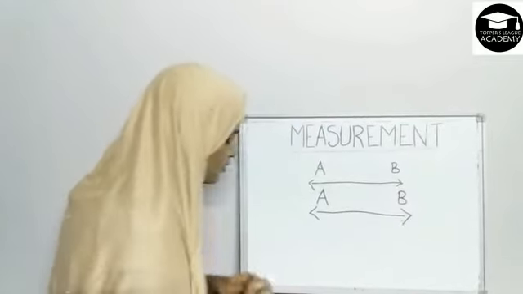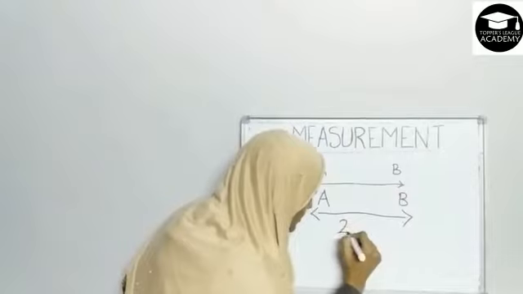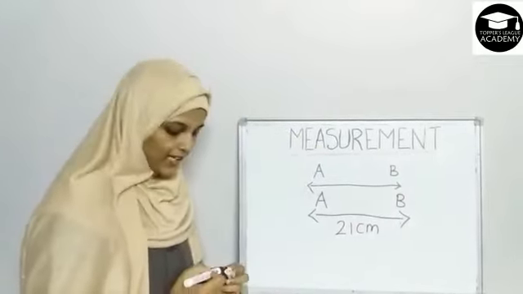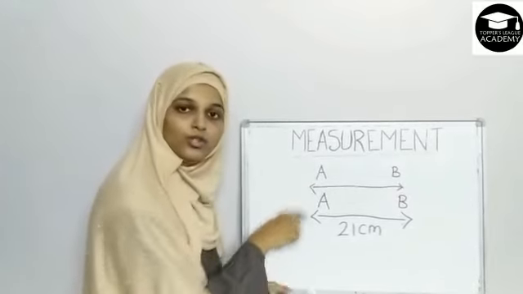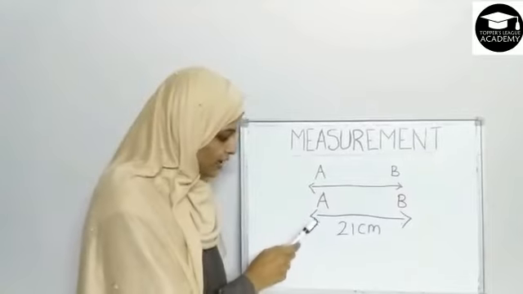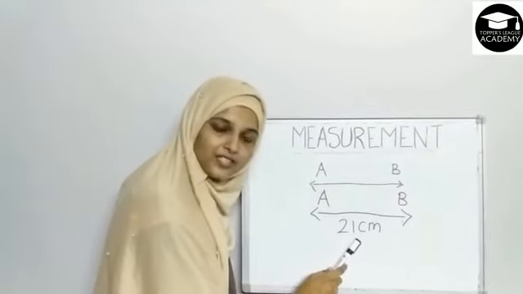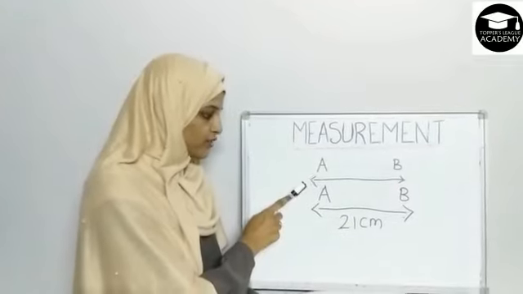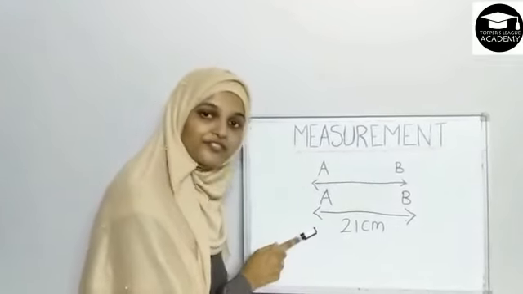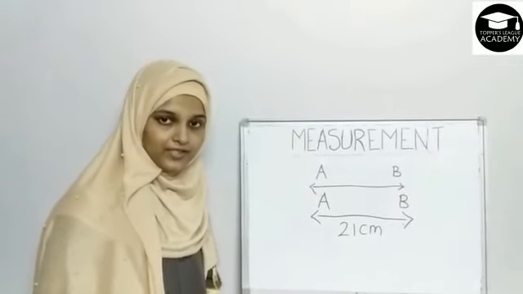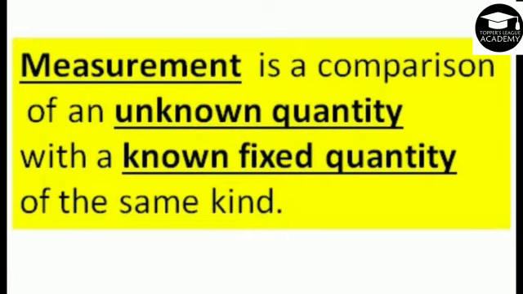Yes. So we will write 21 centimeter. So the comparison of an unknown quantity. We don't know the measurement, so it is an unknown quantity. Now we have measured it and we have written its measurement here. So this becomes the known quantity. So the comparison of an unknown quantity with a known fixed quantity of its same kind is called measurement. Have a look at the definition of measurement.